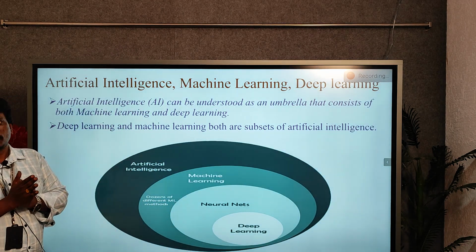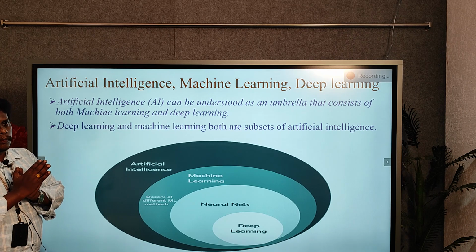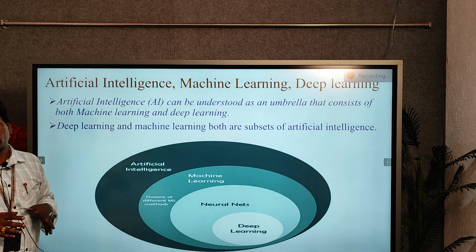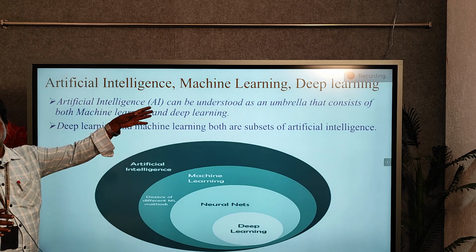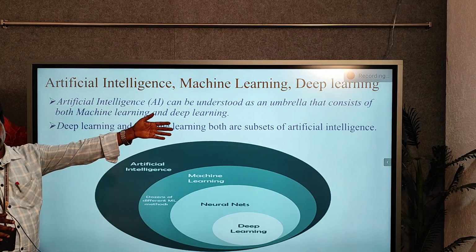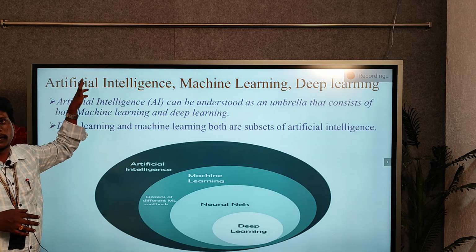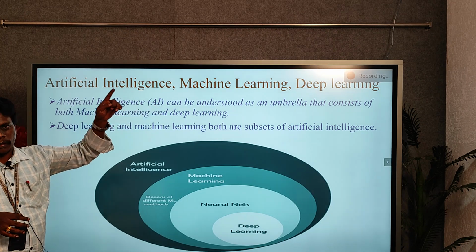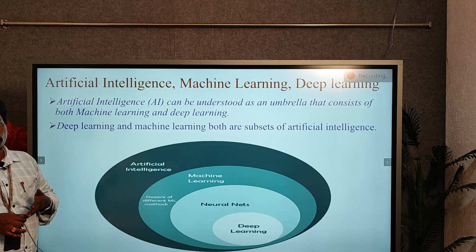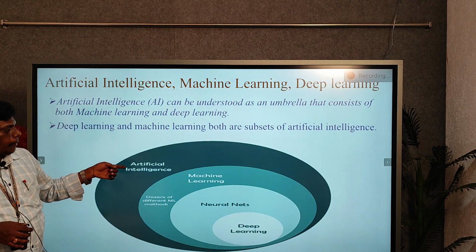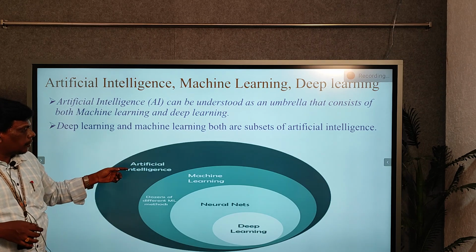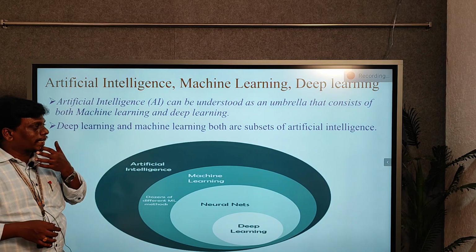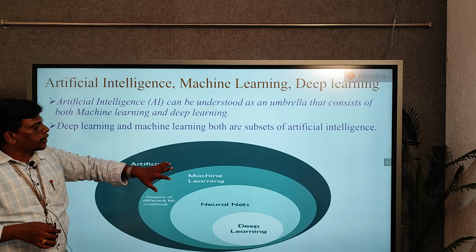So these are the three different types of machine learning: supervised, unsupervised, and reinforcement learning. And next we will see what is the connection between artificial intelligence, machine learning, and deep learning. We already studied what machine learning is. Machine learning and deep learning also come under the same umbrella of artificial intelligence. So machine learning and deep learning are subsets of artificial intelligence. See in the diagram: machine learning is the subset of artificial intelligence and deep learning is the subset of machine learning. This is the connection.